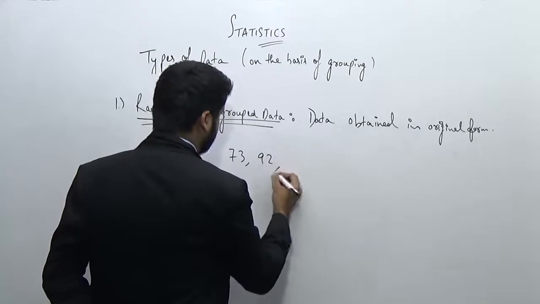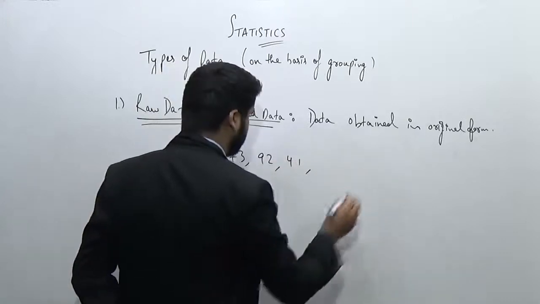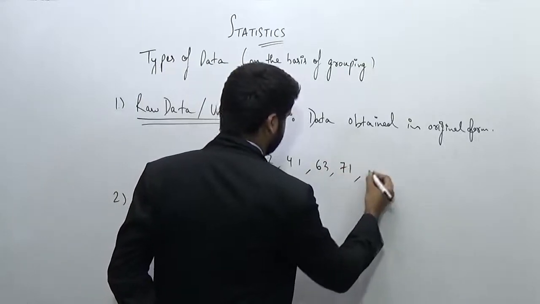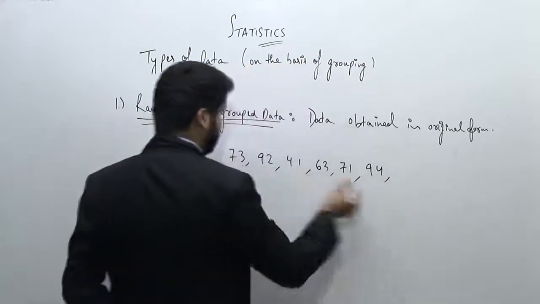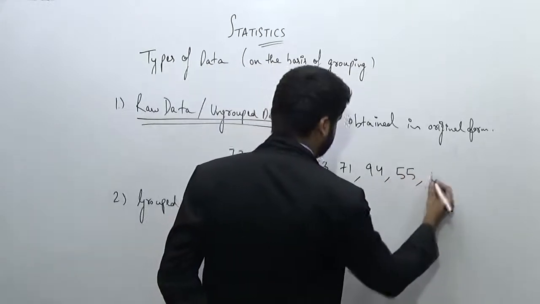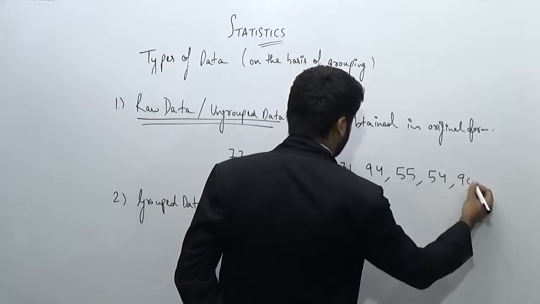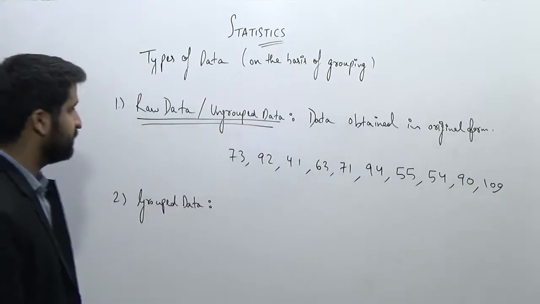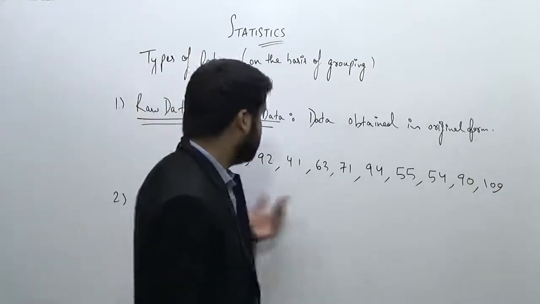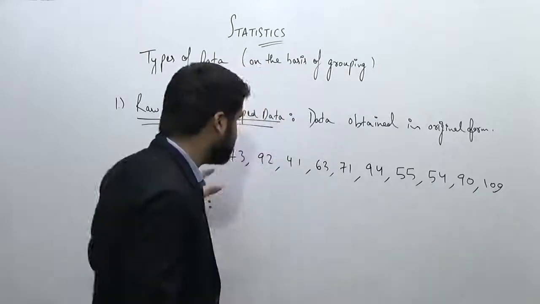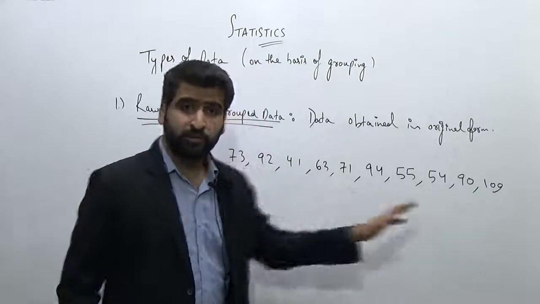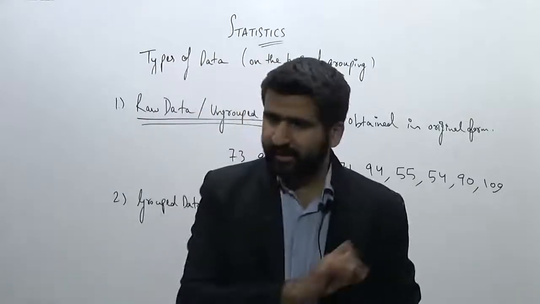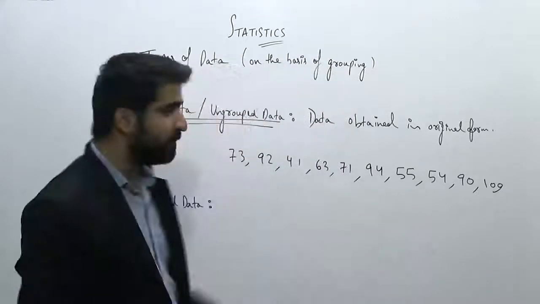73, 92, 41. Let's say there are only 10 students to make it easier. 63, 71, 94. So 6 we have, 55, 54, 90. And let's say one is a genius one who has scored 100 marks. Okay. So the data obtained in the original form, this data is not grouped. This data is presented as it was found. So this data will be the raw data. Okay. I just recorded each and every marks and I wrote it just like that. That will be the example of a raw data.